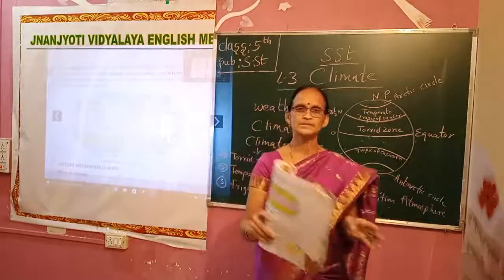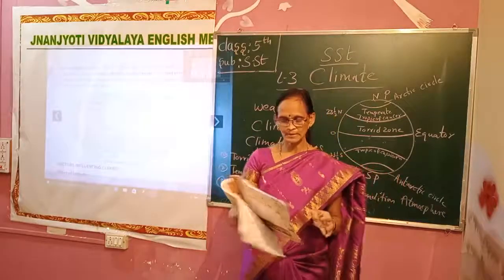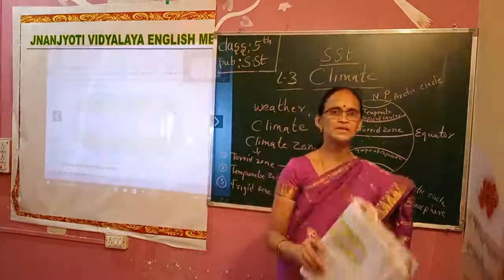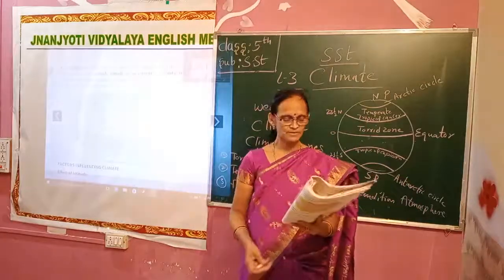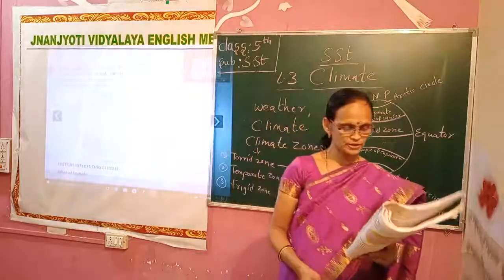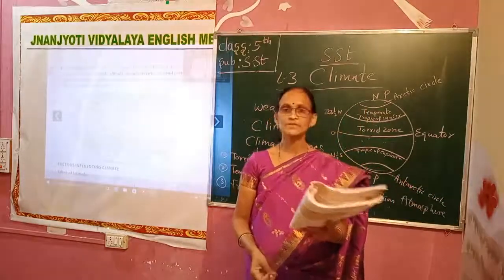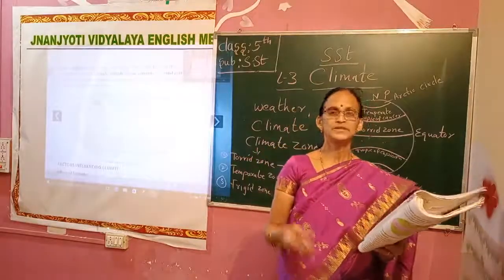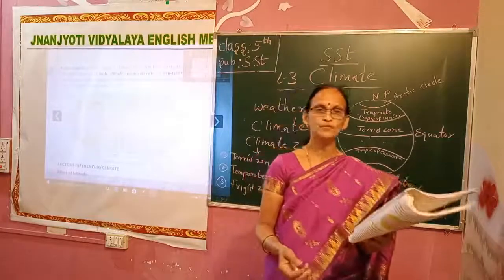Say it is 2 months, 3 months. Long period means 2 or 3 months. That type of weather condition of a place is called climate. Climate also affects our life. It influences our clothing, housing, transportation and the food we eat. Yes, climate also affects our daily life.